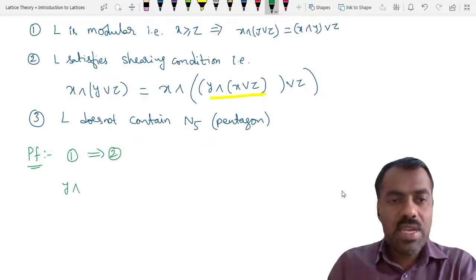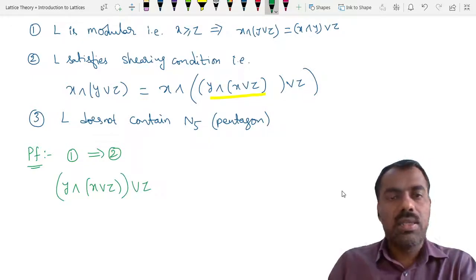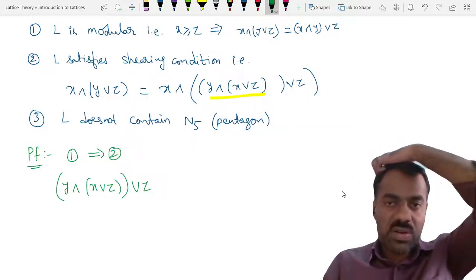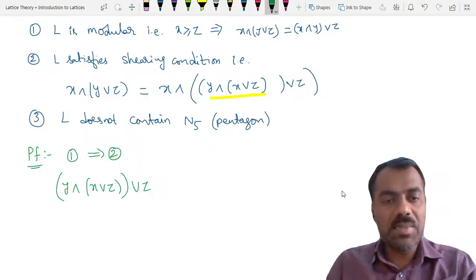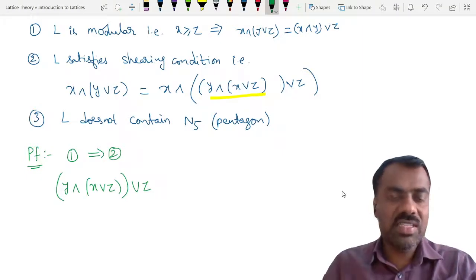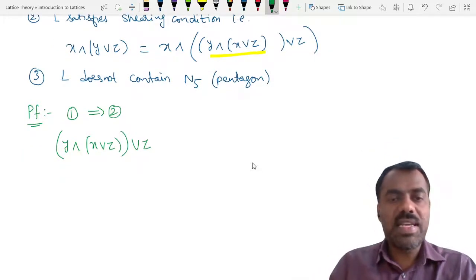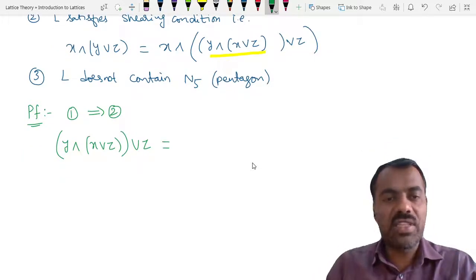So y meet x join z, okay, then we are joining with z. After that, we will find out meet with x. First, we will simplify this. Can we apply modular condition for whatever we have? Can somebody tell? Can we apply modular condition for these 3 elements?